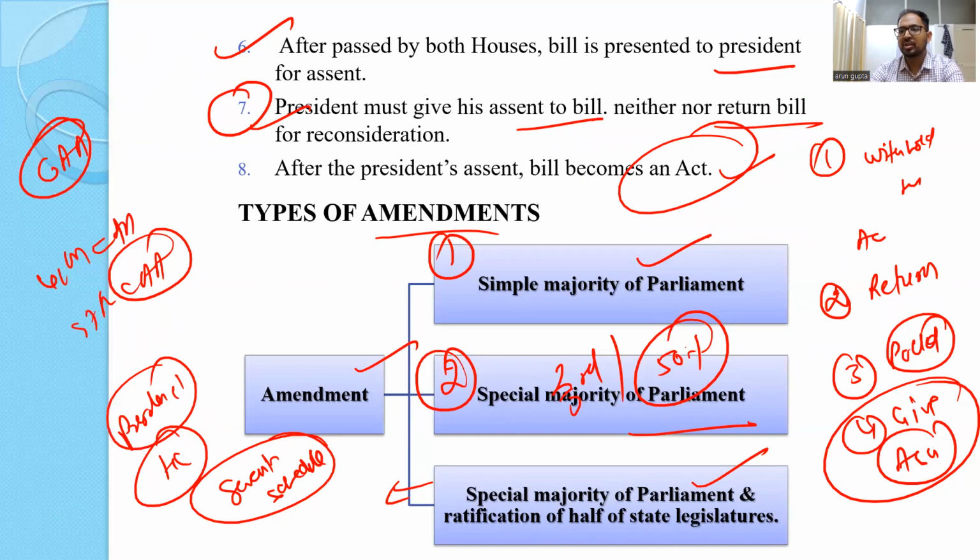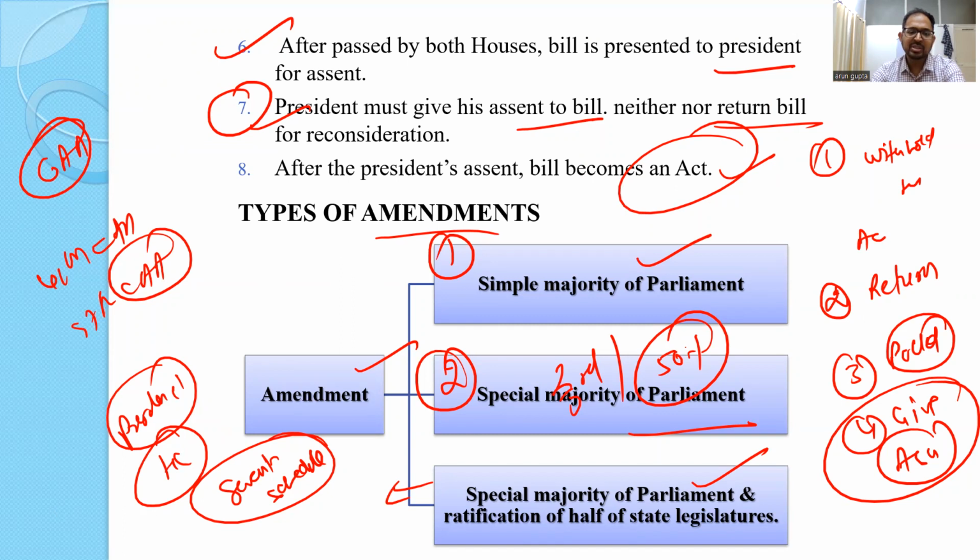So in the 7th schedule, it includes the lists. If you must know, there are 3 types of lists where the legislature can make legislation, make law. One is the union list, on which only the central legislature, that is the parliament, can make laws. One is the state list, on which only the state legislature can make laws. And some are in the concurrent list where either parliament or the state legislature can make the laws. We will be talking about it in detail in other videos, just to give you a basic idea.